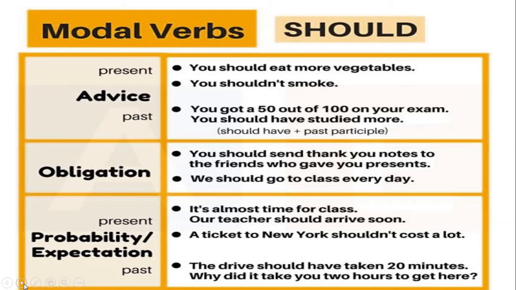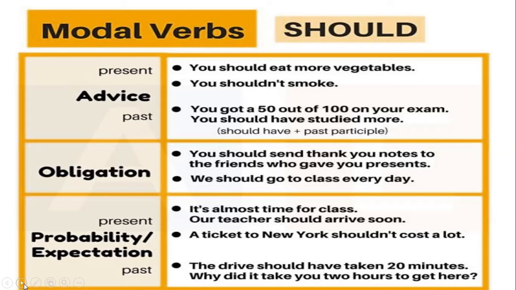So it doesn't mean that should is always used as a, you can say, past form of shall. No beta. The first and the most important use is it is used for advice or obligation or duty. So in present if we are using should, it means it is either advice or obligation, or it shows us the duty. You should eat more vegetables. You shouldn't smoke as it is harmful for your health.